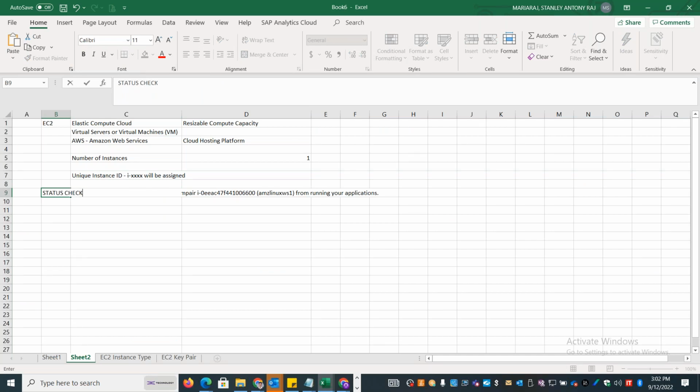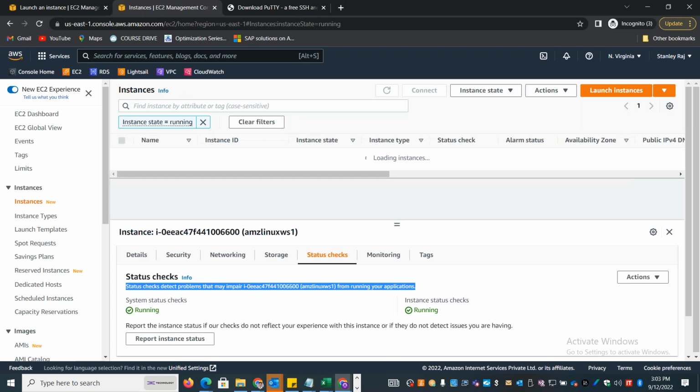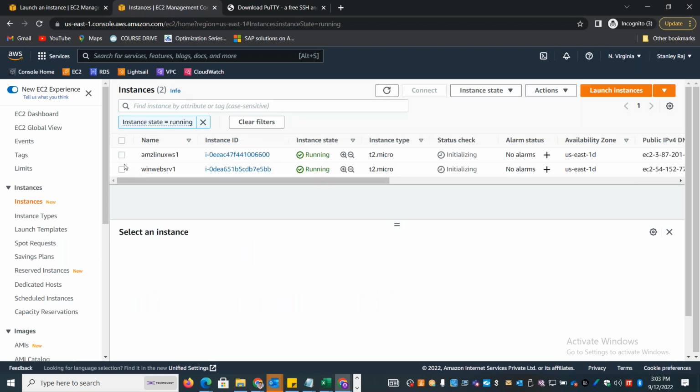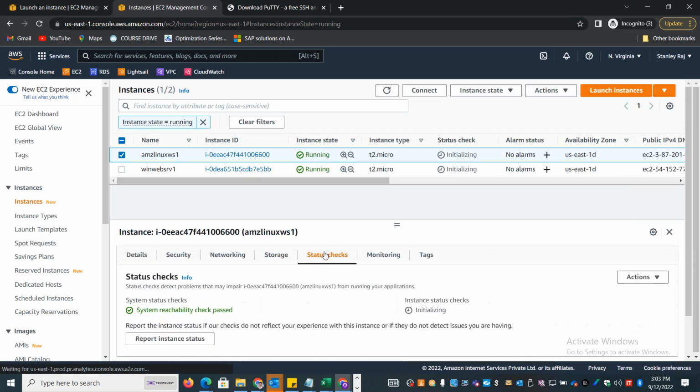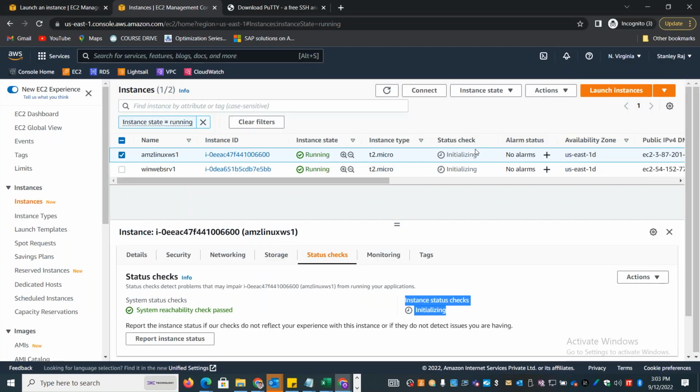If there is any problem with your hardware or if there is any problem with your OS, it will automatically show that it is currently impaired. Okay, it's getting created, it's getting refreshed, initializing. Currently the first check is passed. So now it is checking the second level. There are two levels of check as I told. First level check is system level, which is hardware level checks. And then the instance level, which is the virtual machine level checks. If both the checks are passed, it will show us 2 by 2 checks passed here.